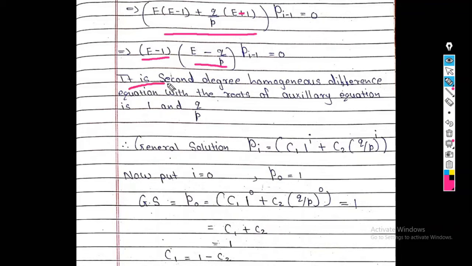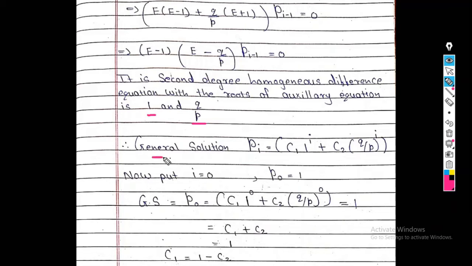Now this is a second degree homogeneous differential equation with an auxiliary equation. Roots of the auxiliary equation is what? 1. Why is it 1? See, E minus 1 is equal to 0, so we get E is equal to 1. And from this we get E is equal to q upon p. So there are two answers of this second degree homogeneous equation. First is 1 and second is q upon p.